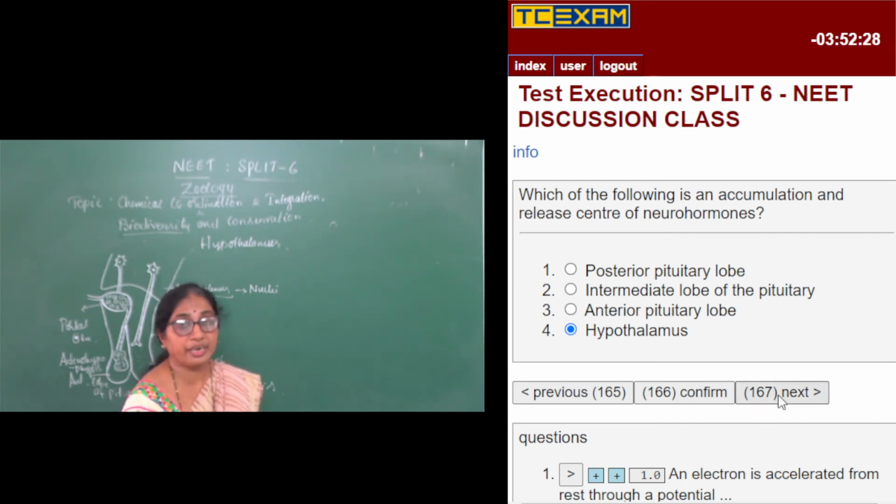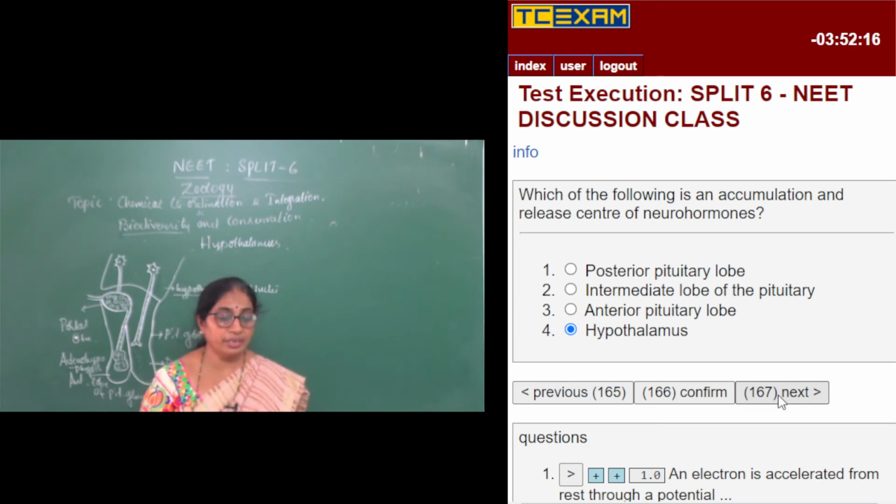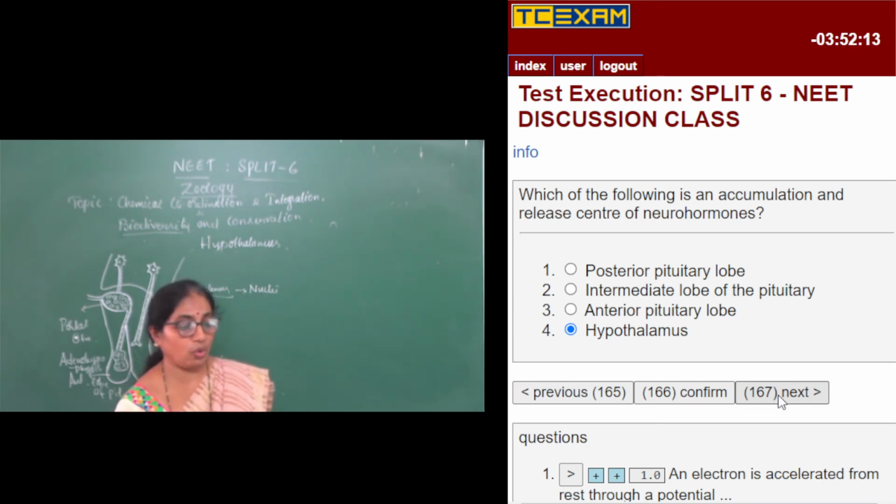We have also studied this point in the neural control part. Hypothalamus is actually a part of the forebrain, also called diencephalon, and the hypothalamus is the basal part of the diencephalon.